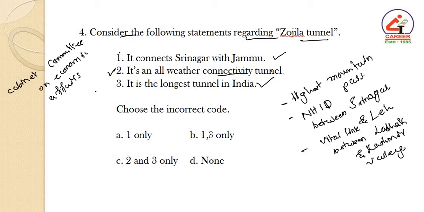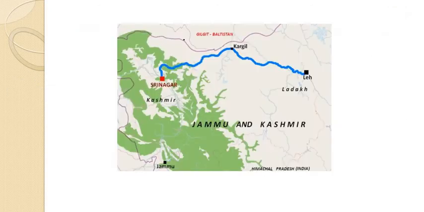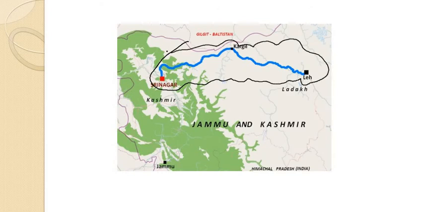Here, the incorrect statement is that it connects Srinagar and Jammu. Actually, it is a vital link between Srinagar and Leh. Hence the incorrect code is A, that is 1 only. Here it is the Zojila Pass which connects the Srinagar and Leh region of Ladakh. This is the map.